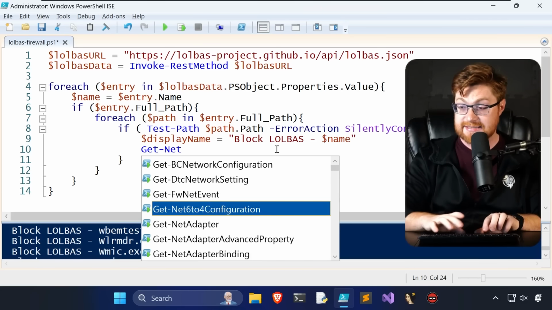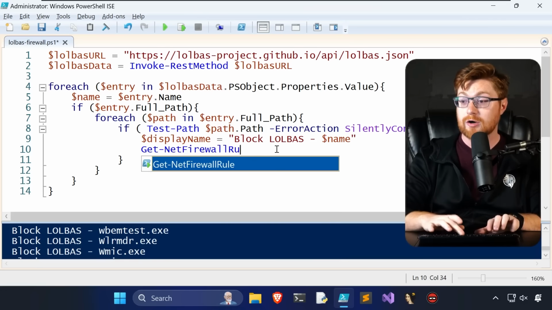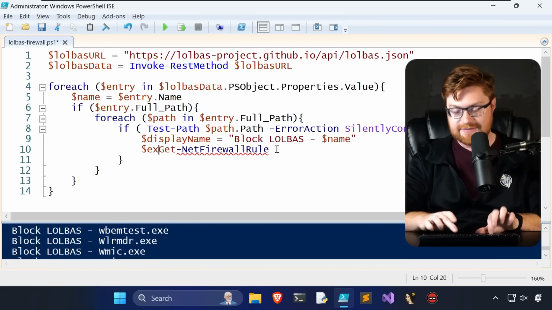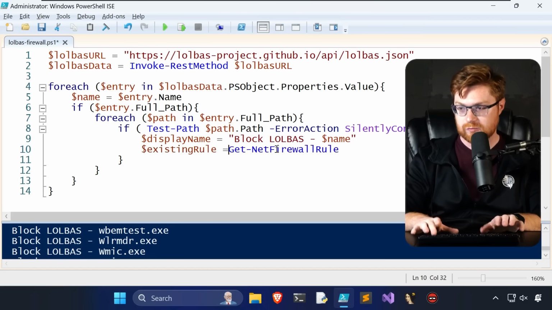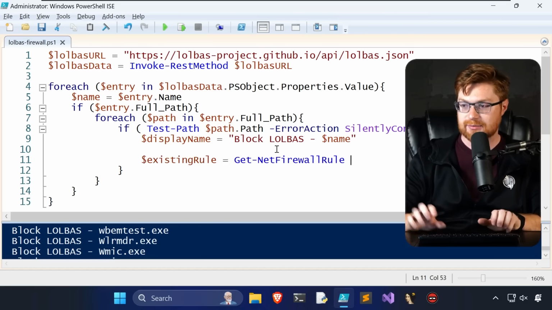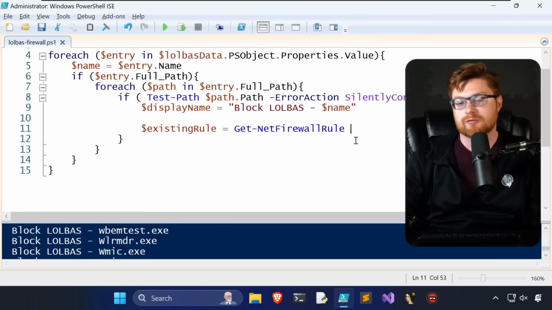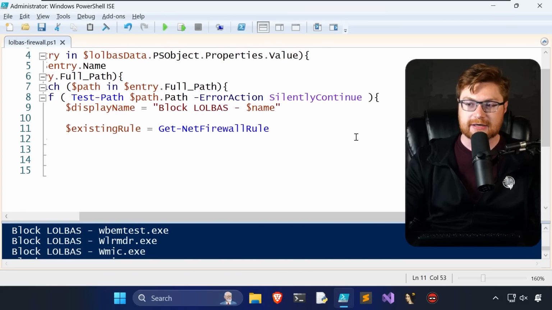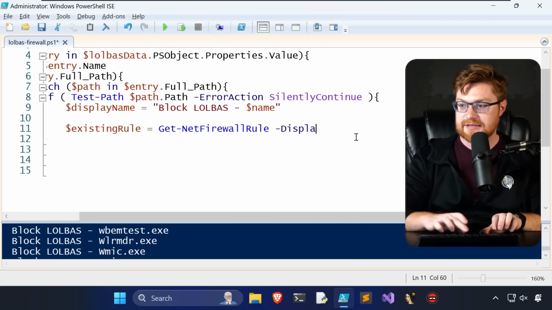Get-NetFirewallRule is the one that I want. And let's just see if we even have an existing rule. We can define that to be able to say, oh, look, if we happen to have run this script previously, or if anything else is just kind of left over, let's validate and make sure we don't already have an existing rule based off of the display name that we've just defined above.